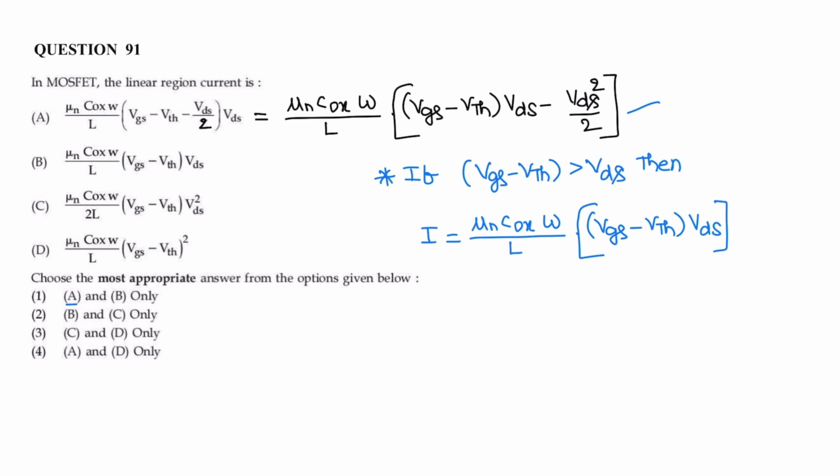This current expression can be approximated as mu n COX W by L, VGS minus VTH into VDS. This term can be neglected because VGS minus VTH is greater than VDS. Correct answer is option A and option B.